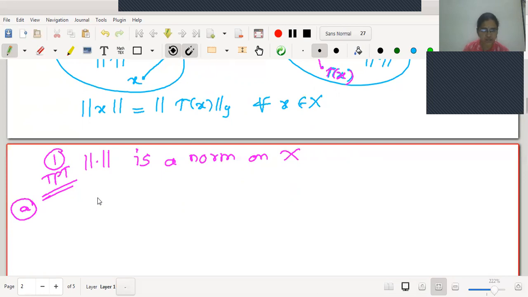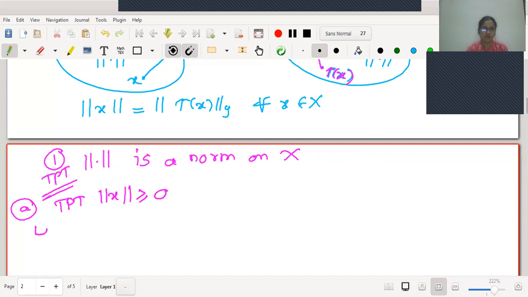What is the first condition to prove? That norm X is greater than or equal to 0.